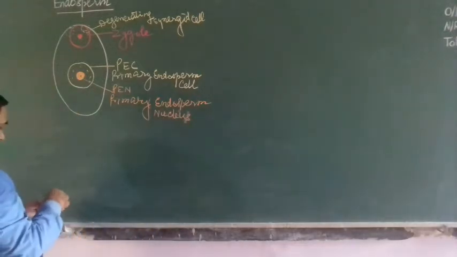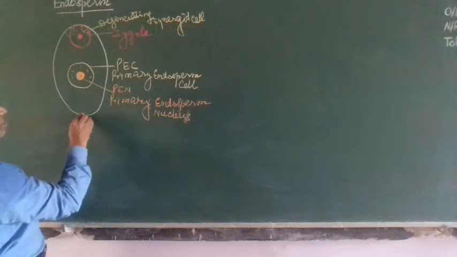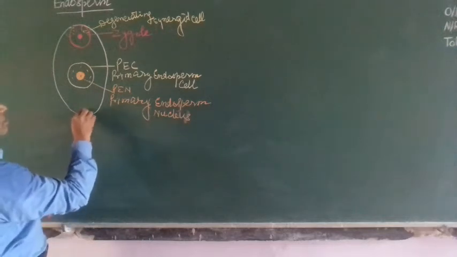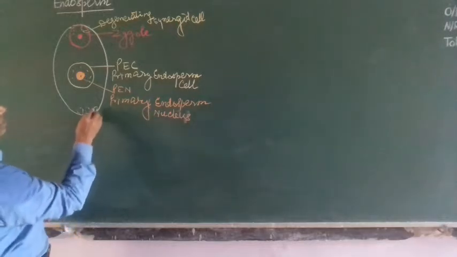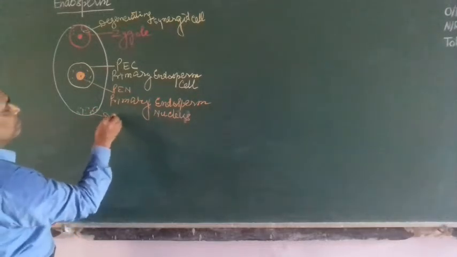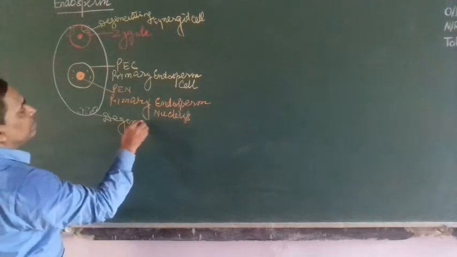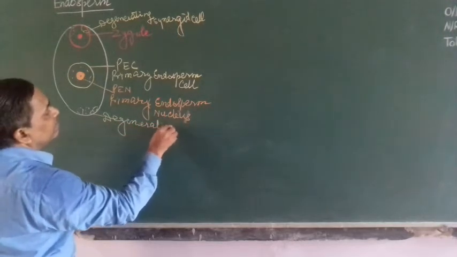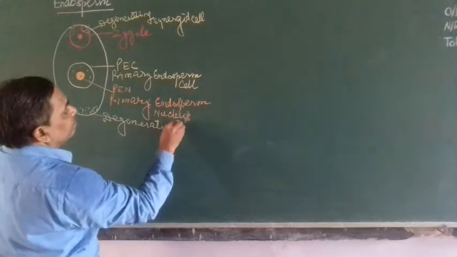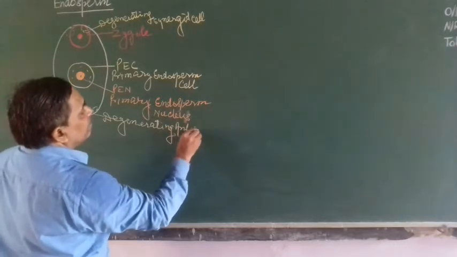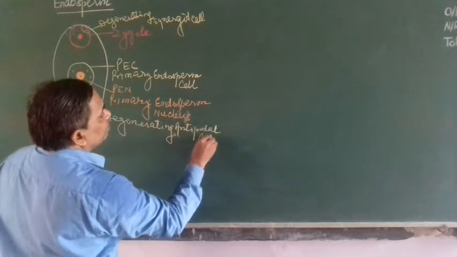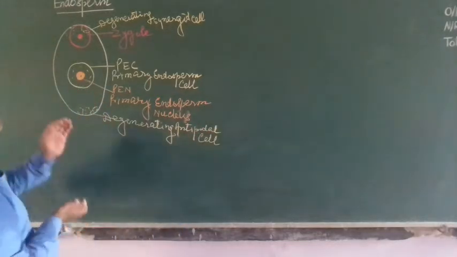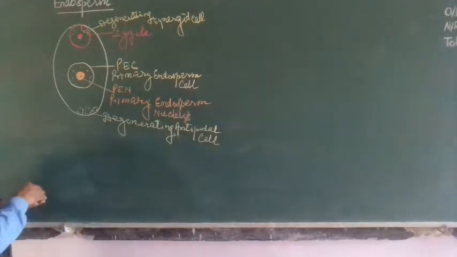And here are the degenerating antipodal cells. Children, this is the fertilized embryo sac.